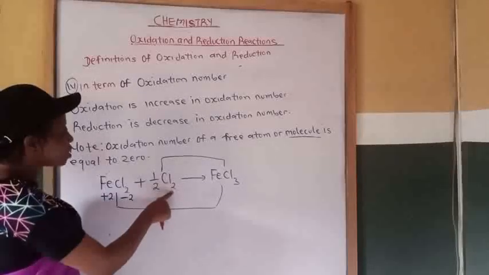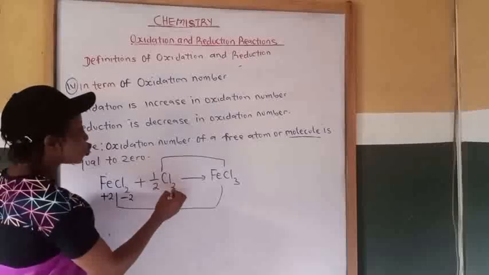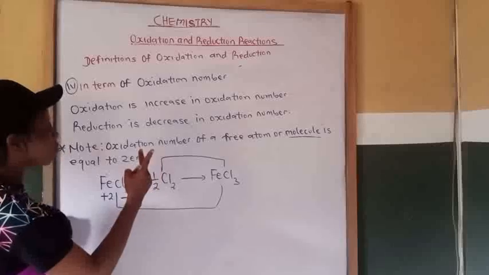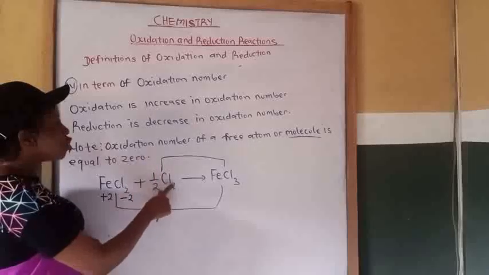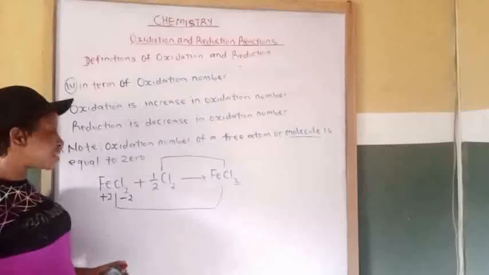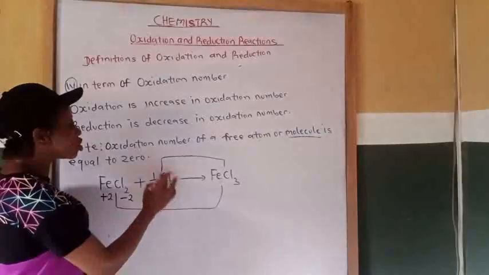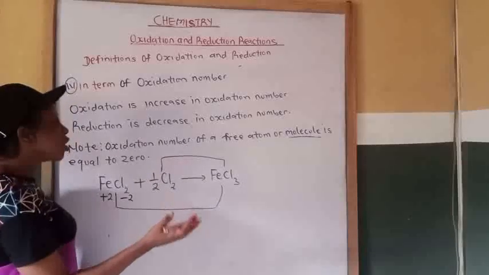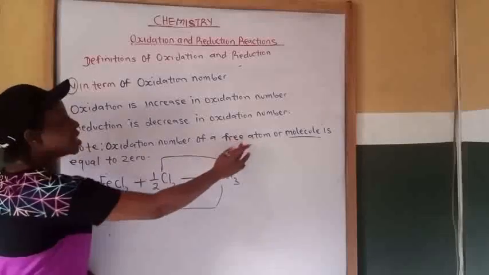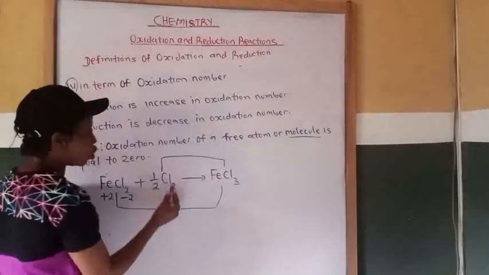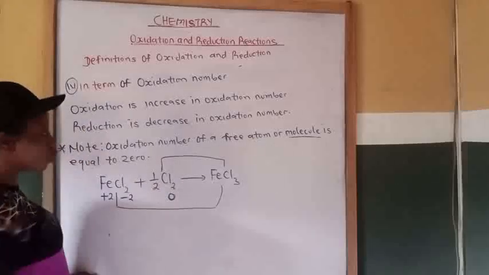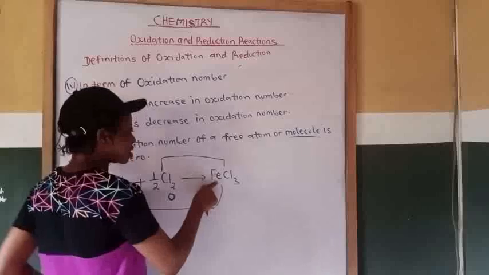Now let's come to Cl2. Cl2 is a molecule, that is two atoms of a non-metal, chlorine. Two or more atoms of a non-metallic element is a molecule. So the oxidation number of a free atom or molecule is equal to 0. Therefore the oxidation number of this chlorine molecule is equal to 0.